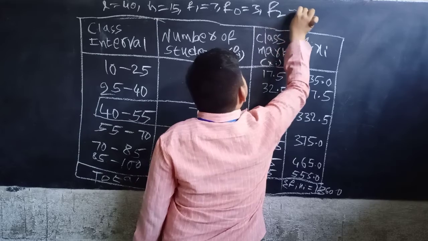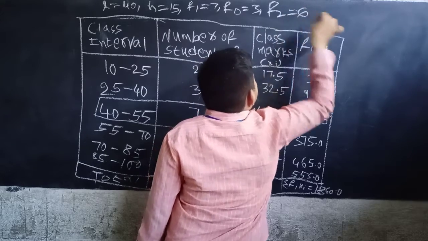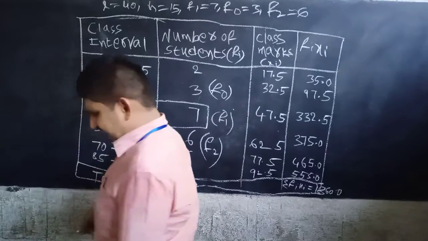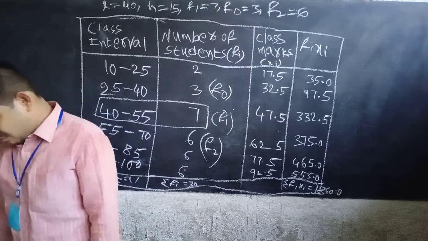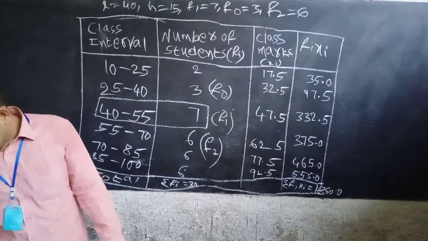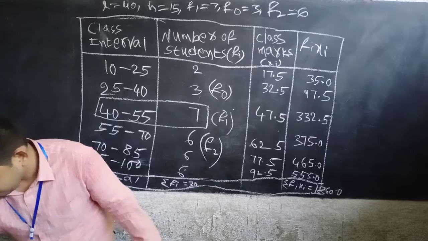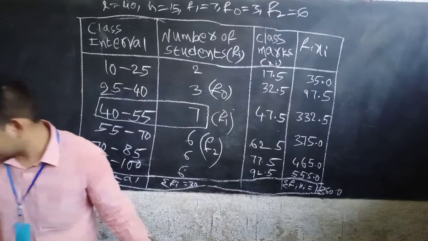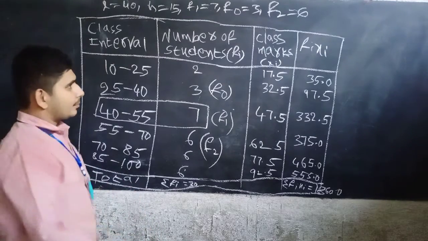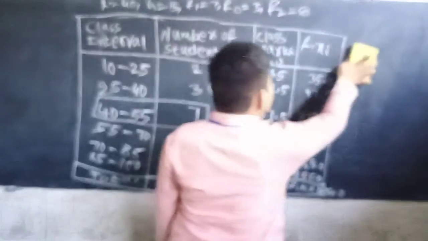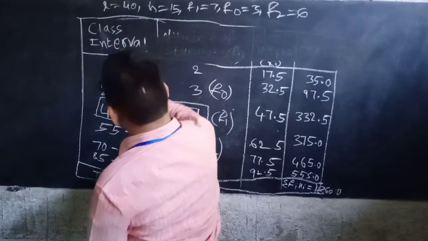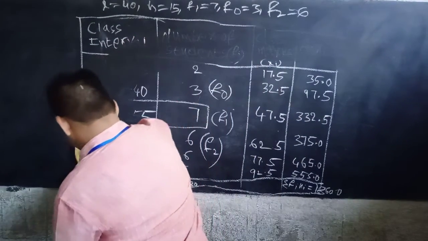Now we have to find the mean and the mode. First we can find the value of the mode, and afterwards the mean.